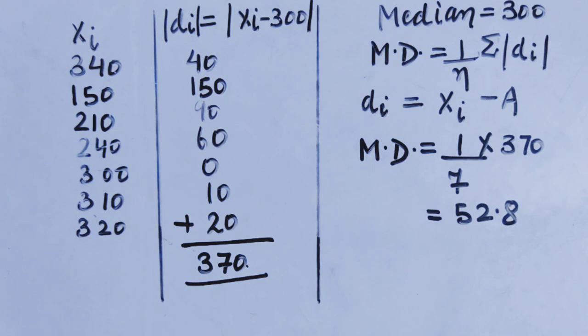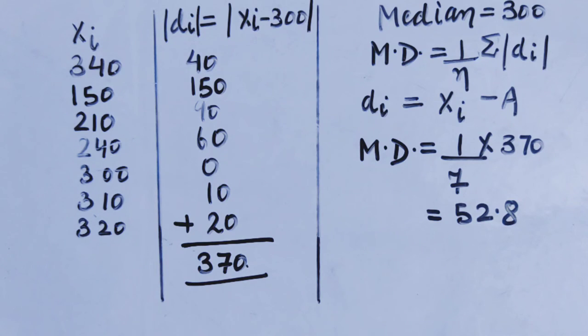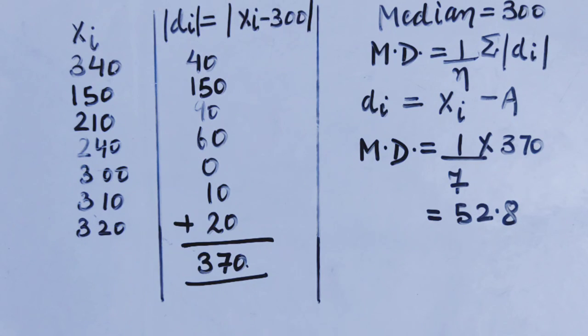Suppose students, they are asking about the mean deviation about the mean. Then what will you do? First of all, you will find out the mean instead of the median. आप median नहीं निकालोगे, you will find out mean over here. And instead of taking the deviation from median, you will take the deviations from mean. And everything will be the same except that. Fine?